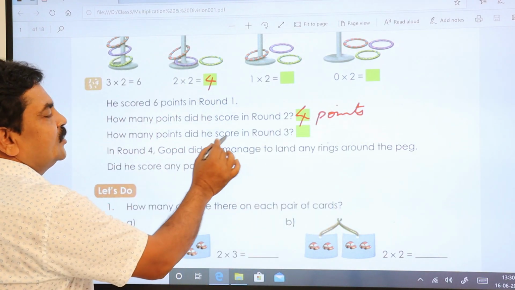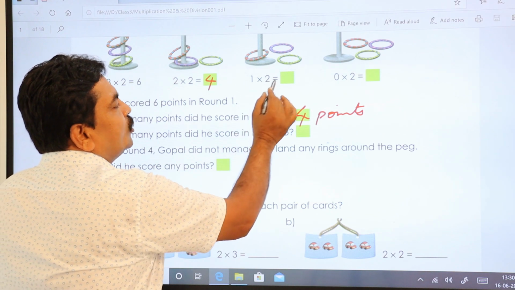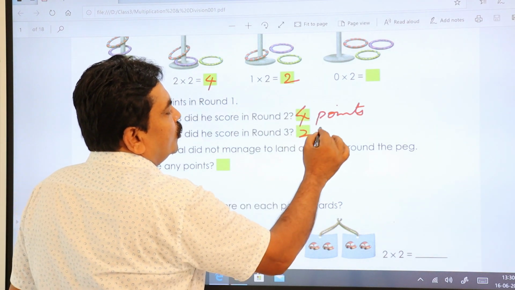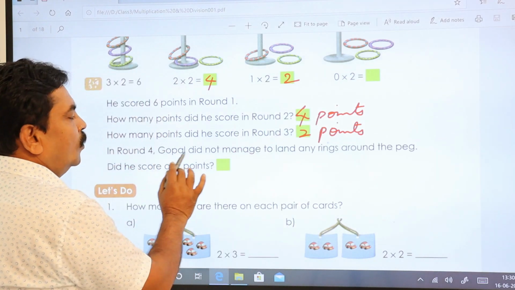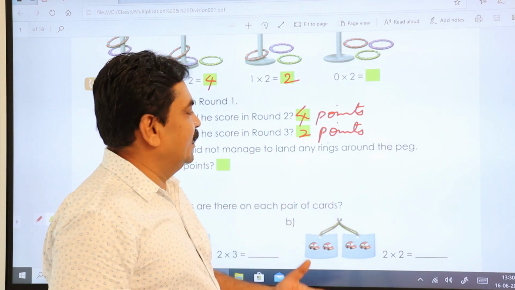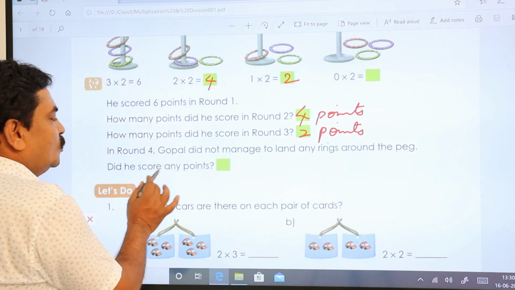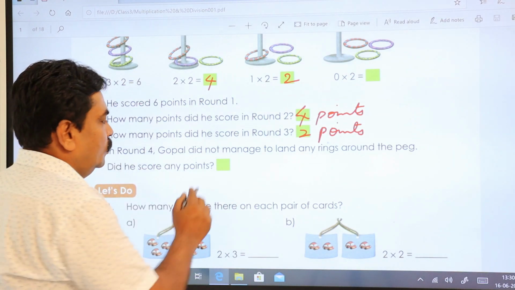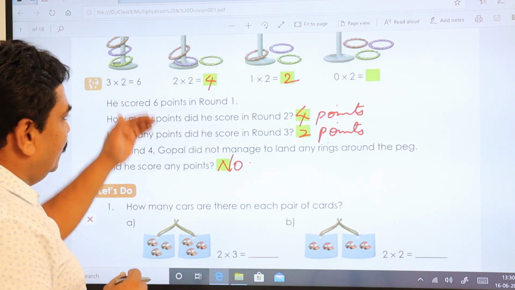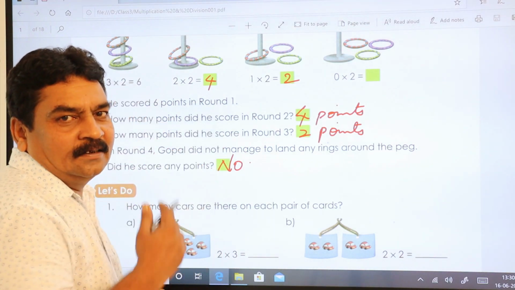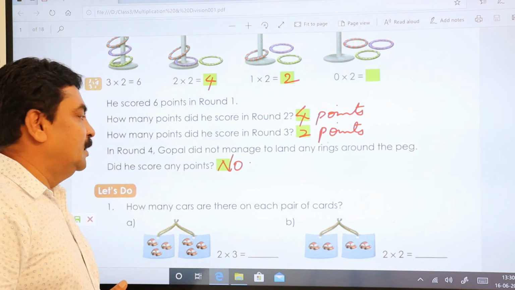How many points did he score in round 3? 1 into 2, 1 2s are 2. So he scored 2 points. In round 4, Gopal did not manage to land any rings around the peg. Did he score any points? No. Simply write down no. This way we are going to start the multiplication system here.